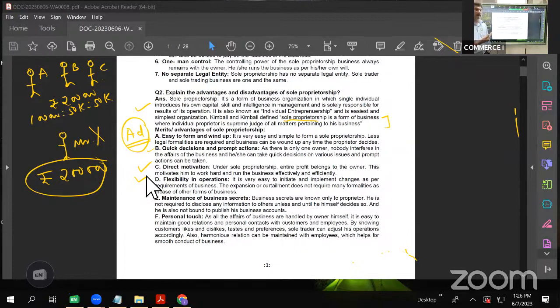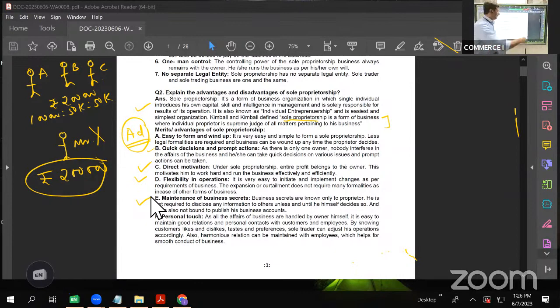So since there is only one person who takes the call, the operations in such a business are very flexible, without waiting for anybody to give their approval or consent. Right? That is it. Next, maintenance of secrecy. Obviously, if it is a sole proprietorship, he knows very well.